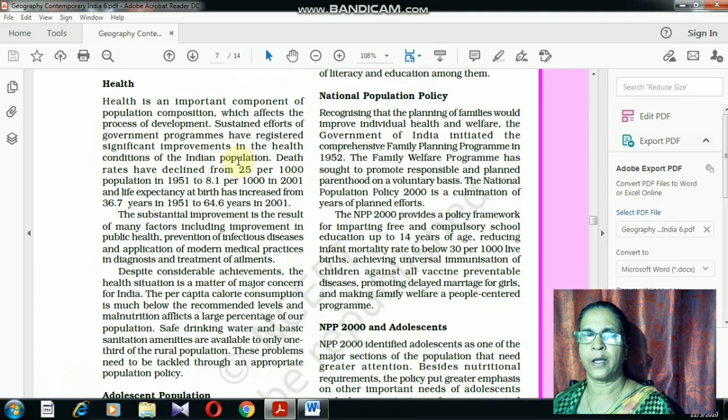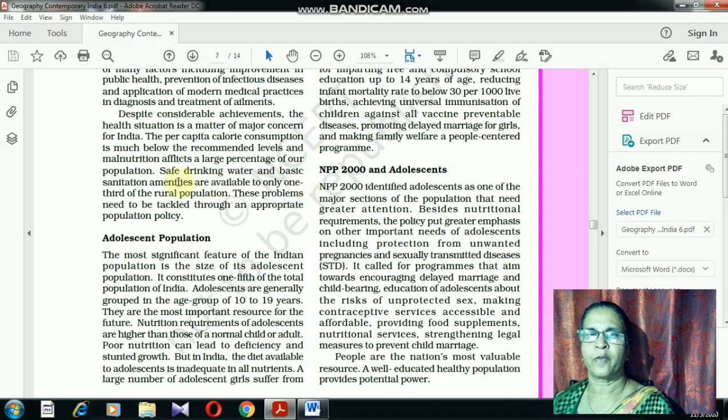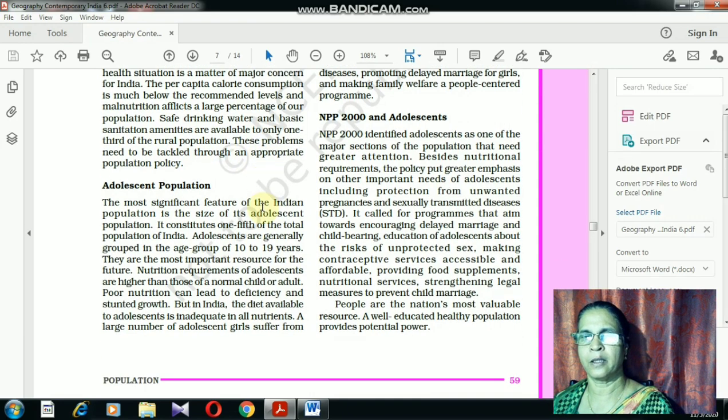Apart from that, with regard to health, a question could be asked: death rates have declined from 25 per thousand population in 1951 to 8.1 per thousand in 2001. Over this, a question could be asked on what percent the death rate has decreased according to the census report. Apart from that, to improve the health condition, what steps have been taken? Safe drinking water is being supplied and basic sanitation amenities have been provided to overcome the health issues.